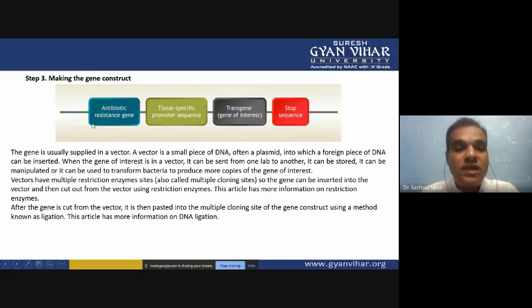Then we have to select the antibiotic resistant genes or any chemical resistance genes, so that we are able to select the successfully integrated vector. Then we also have to put the stop sequence. So after the transcription, the gene can stop up to this point, and you have the proper mRNA, and when the mRNA is translated, you have the transgenic protein.